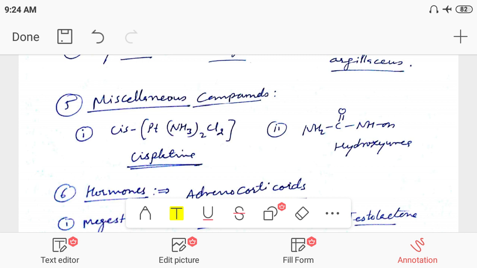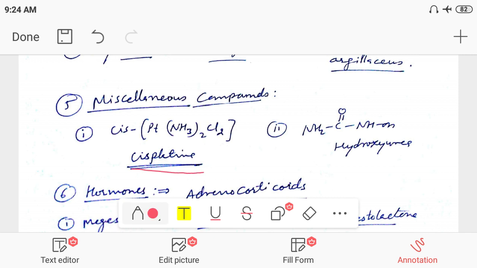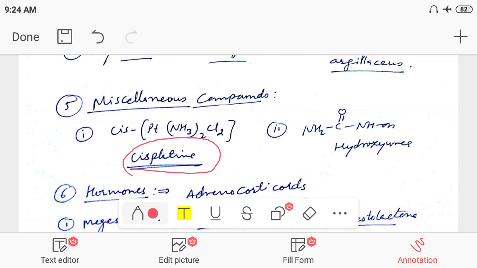Another classification that we have discussed is miscellaneous compounds. Miscellaneous compounds are like cisplatin, a platinum-containing compound. It contains platinum in its structure, and the cis form is used, not the trans form.